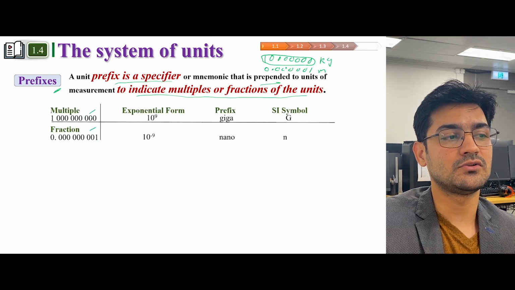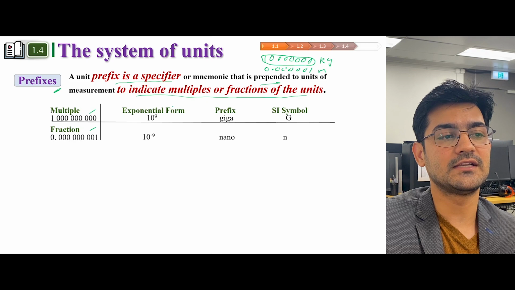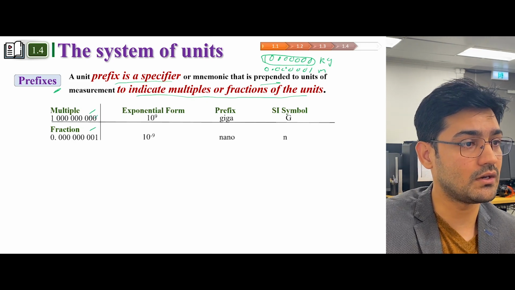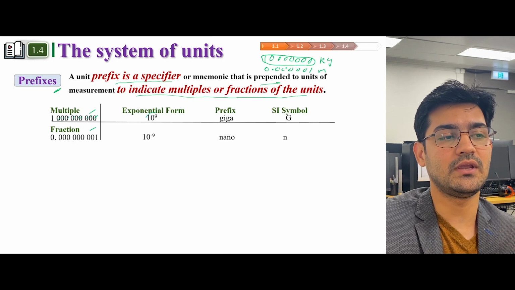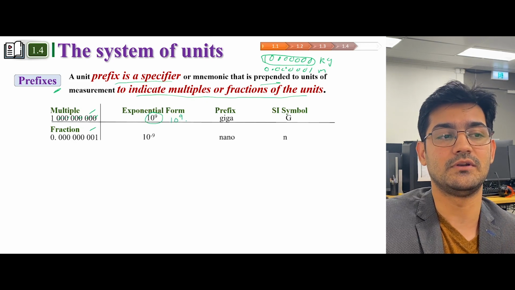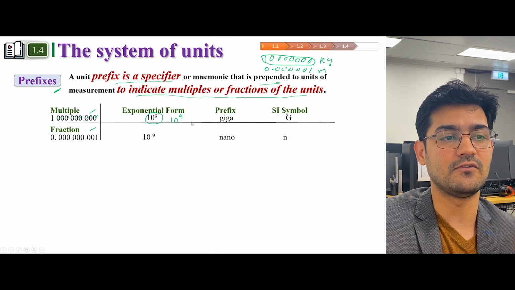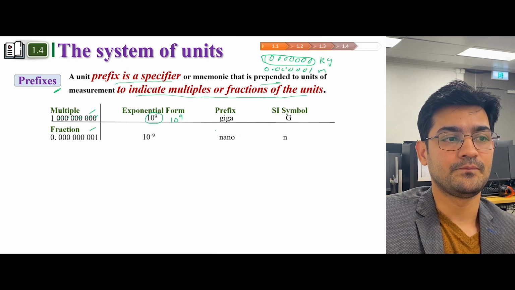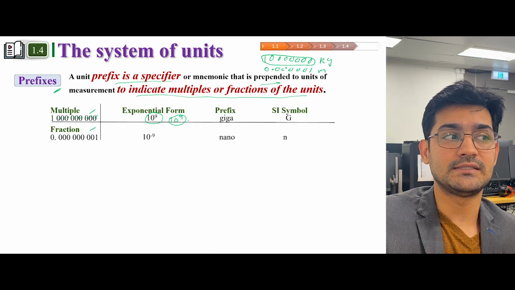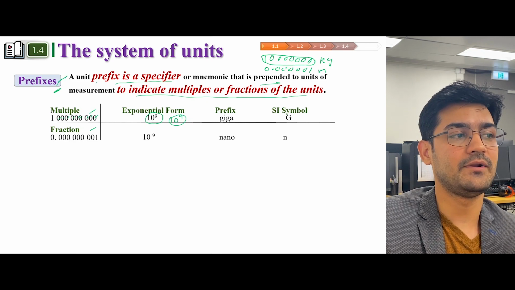Now we can also write this in exponential form. In order to write it in exponential form, we just count 1, 2, 3, 4, 5, 6, 7, 8, 9. So there are 9 zeros, so we can write it like this: 10 to the power 9. Now this is convenient, but we can also replace it with what we call prefixes.